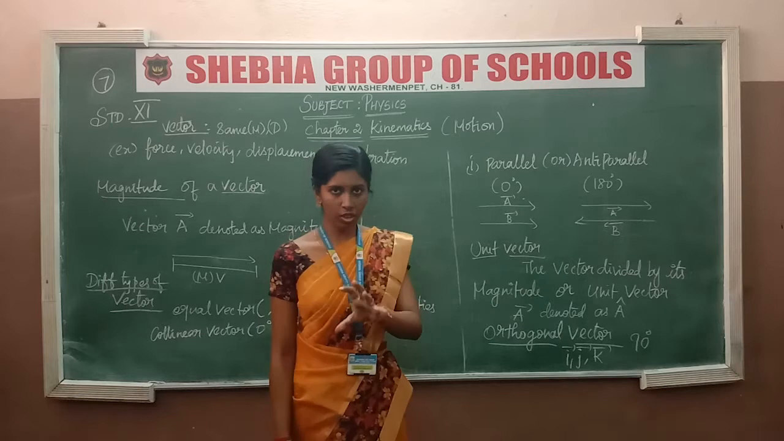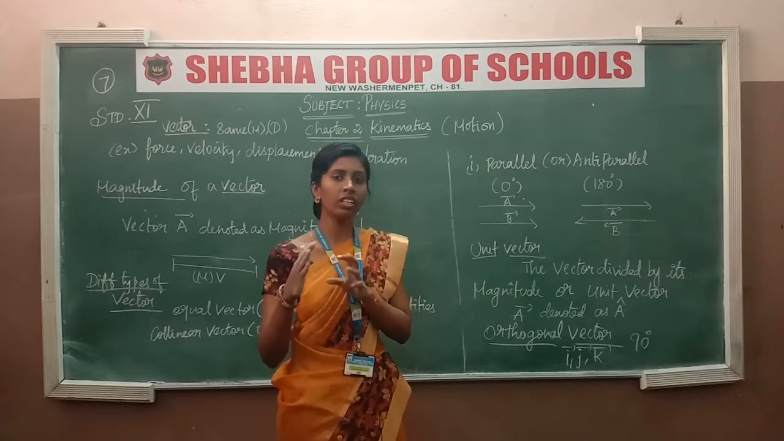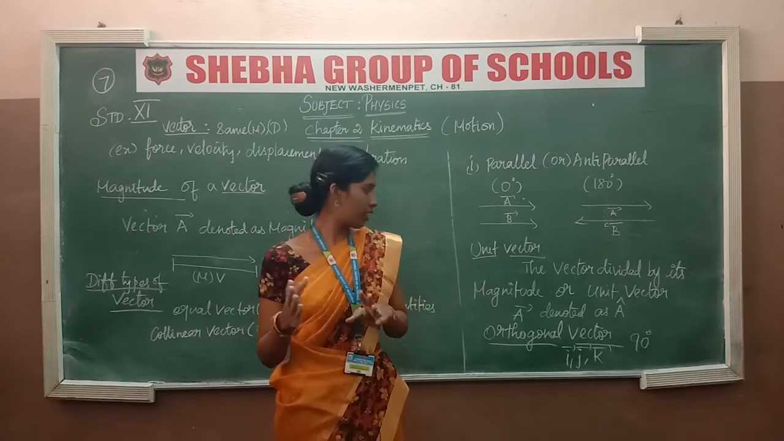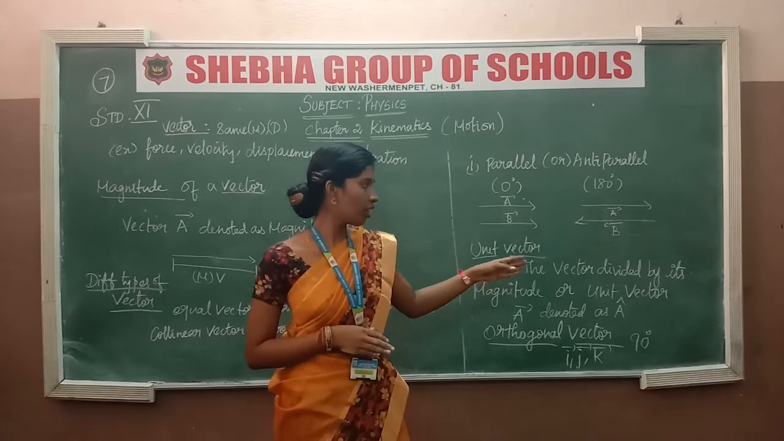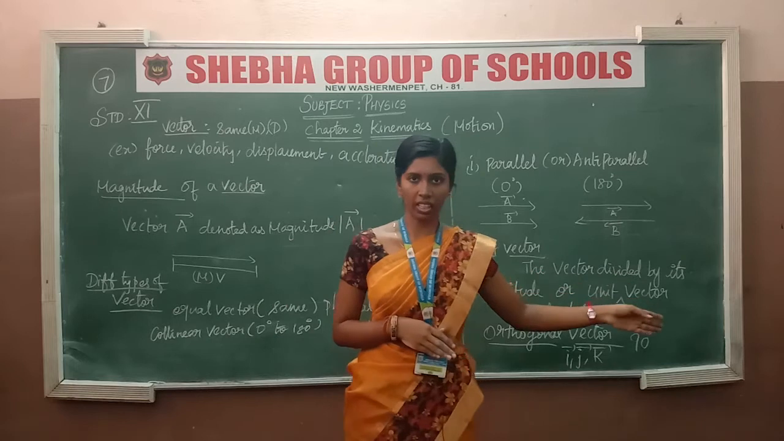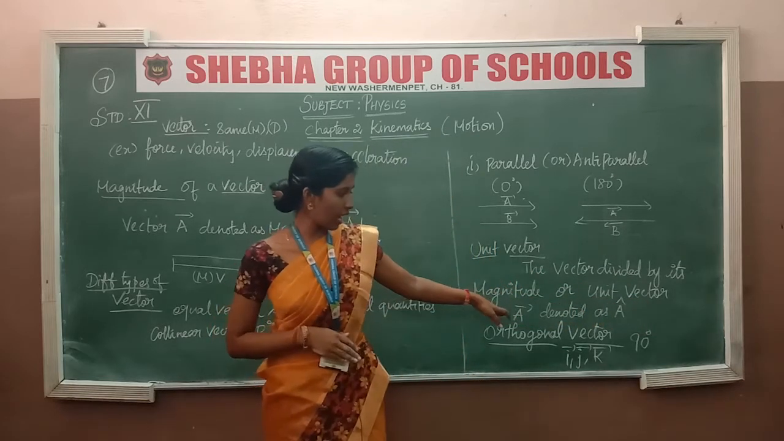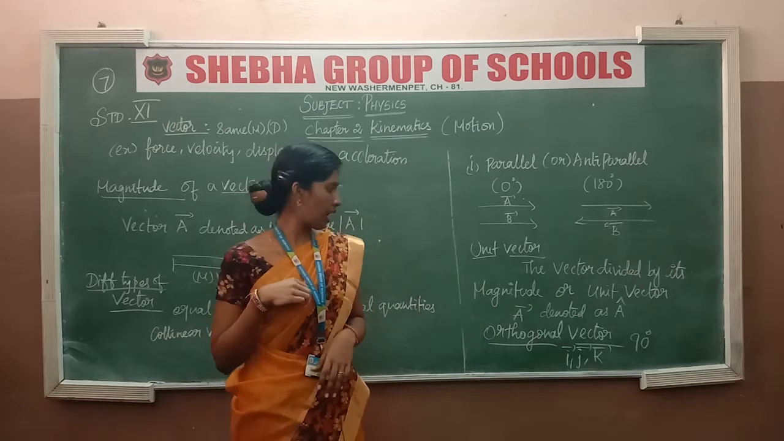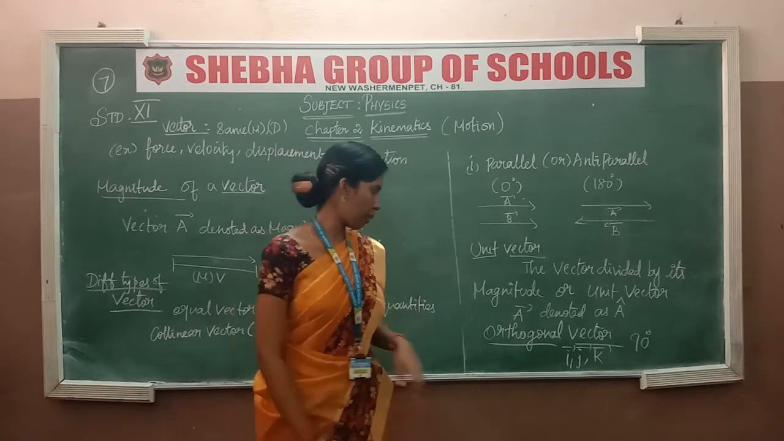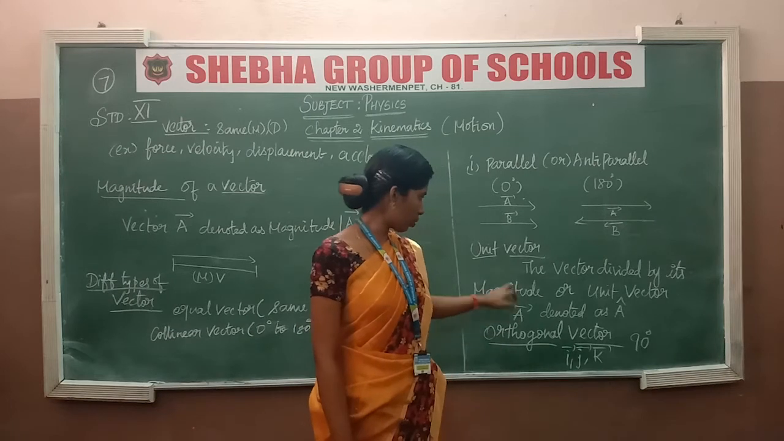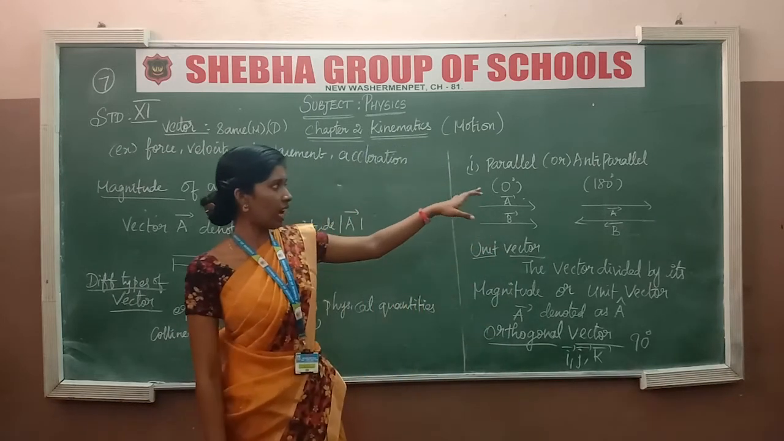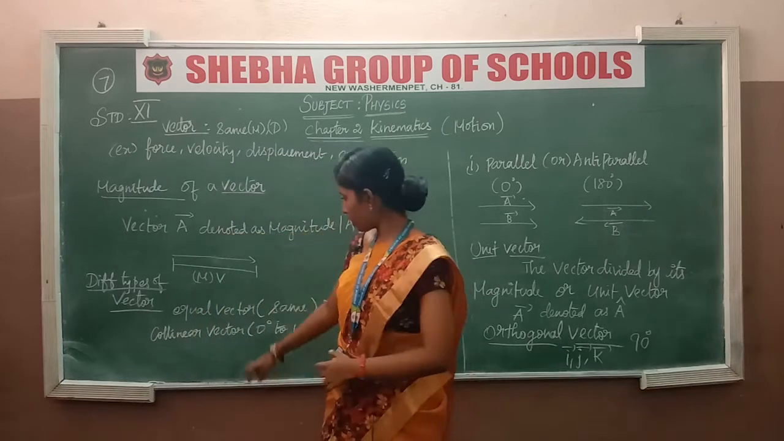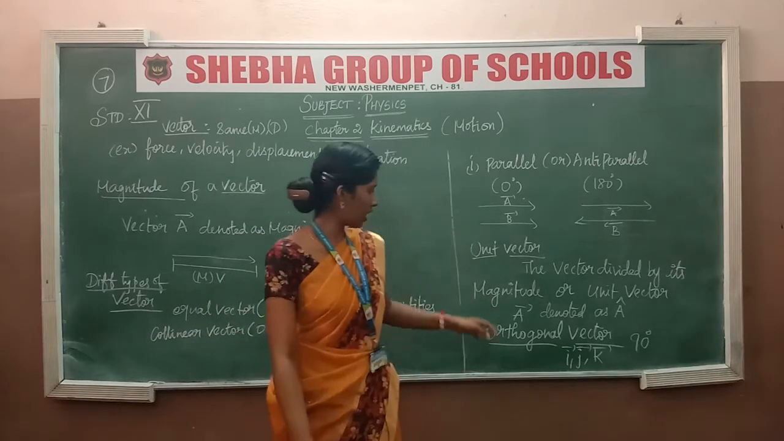A unit vector means that the vector is divided by its magnitude. Divided by its magnitude means it is known as a unit vector. A will be denoted as a cap. So unit vector means A will be denoted as a cap. Parallel and anti-parallel will be changed. After that, the second point: the first one is the equal vector, another one is the unit vector.